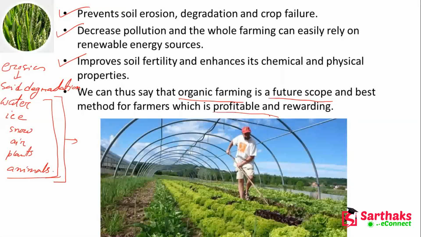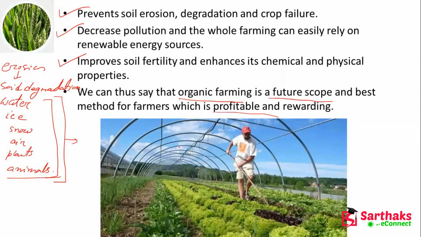It will protect our soil from degradation, maintain the soil fertility, and enhance the chemical and physical properties of the soil.